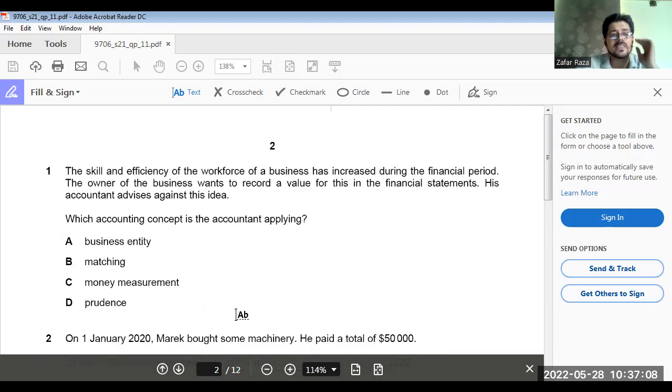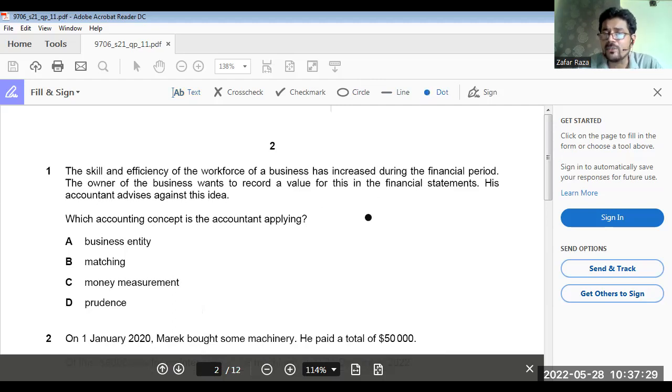Now, question number 1. The skills and efficiency of the workforce of a business has increased during the financial period. The owner of the business wants to record a value for this in the financial statements. His accountant advises against this idea because we cannot measure it in terms of money.